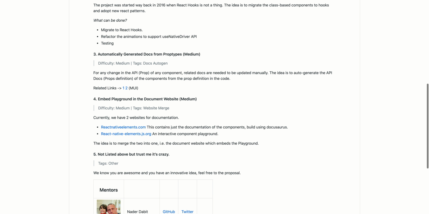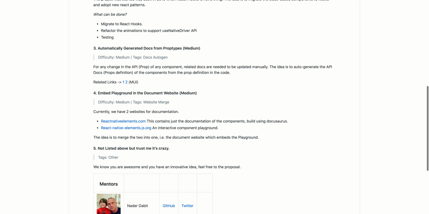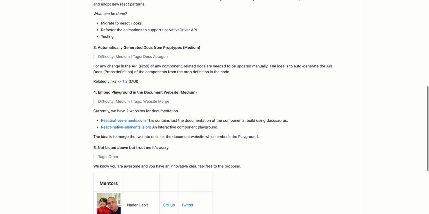Okay, the third one is automatically generated docs from prototypes. Interesting. Yeah, this is good as well. So given the annotations or the definitions they write in code, I don't know how to say this from a Java perspective, there should be automatically generated docs.